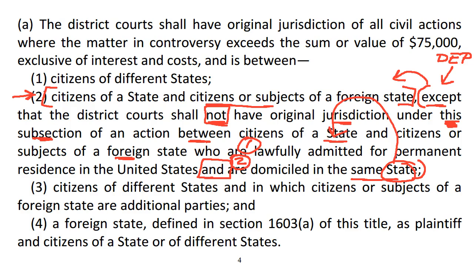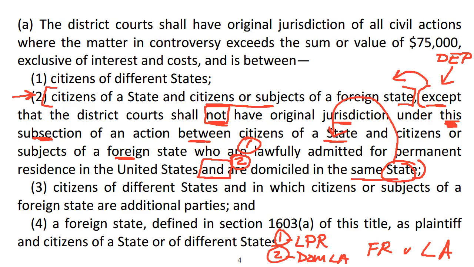citizen of a state. Now, just look at this for a minute. Look how I've cut it up. This is the kind of stuff that you want to do with your statutes, okay? Take a look at that and consider what we have here. We have Mr. Moss, citizen of France, versus Mr. Perry, citizen of Louisiana. The plaintiff here is a lawful permanent resident who's domiciled in Louisiana. Okay? Both conditions 1 and 2 are met here.